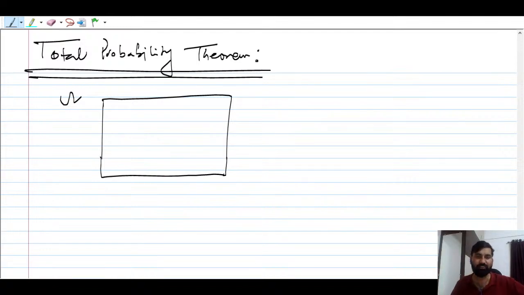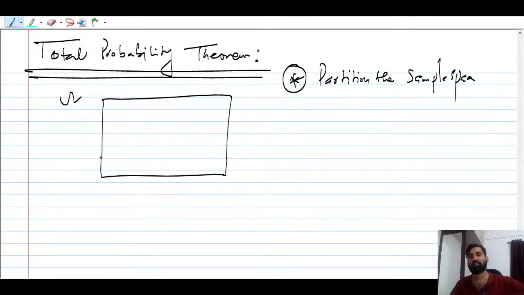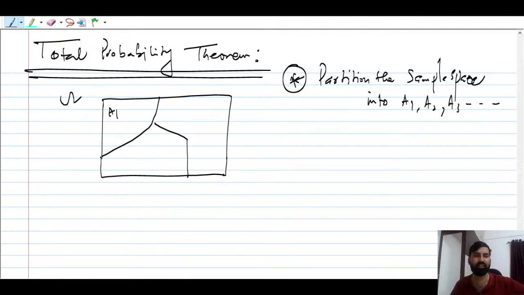So this is the sample space, and you can now partition the sample space into A1, A2, A3. So the very first point is: partition the sample space into A1, A2, A3 and so on. You can say that this is going to be a partition. This is A1, this is A2, and there will be A3.